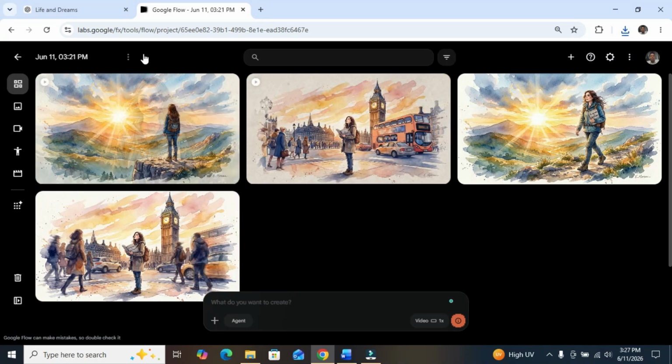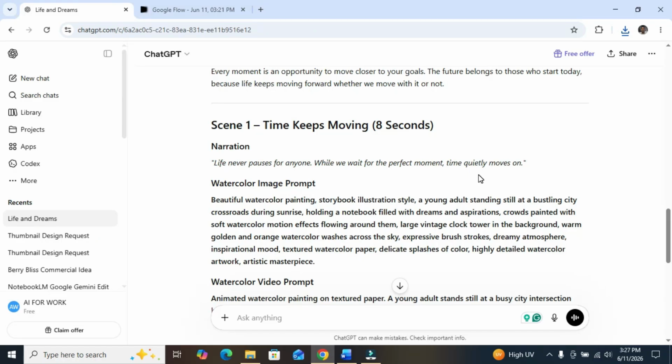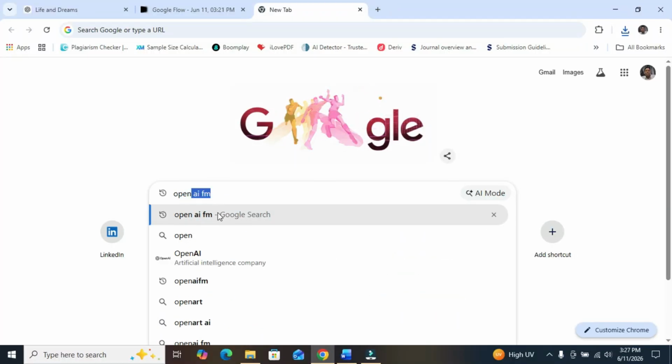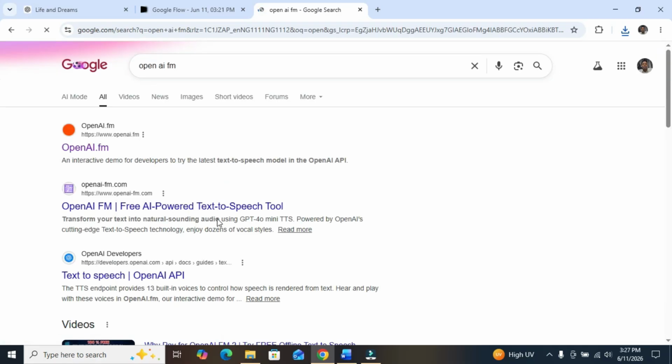Okay, the next thing is that we have a voice. The voiceover. What we are going to be using for the voiceover is OpenAI FM. And I'm going to be telling you the reason why we should use it. OpenAI FM. This is it. An interactive demo for developers to try the latest text-to-speech model. Okay, you can use it. You can see now OpenAI FM.